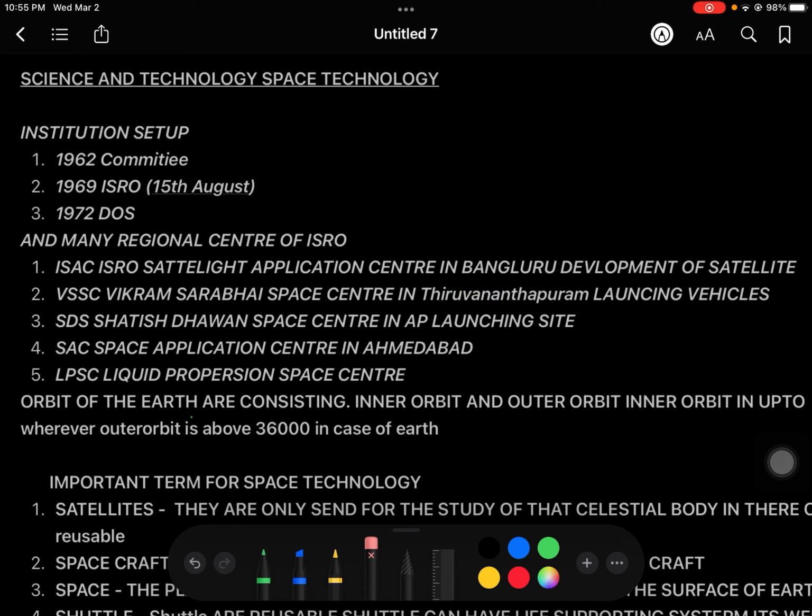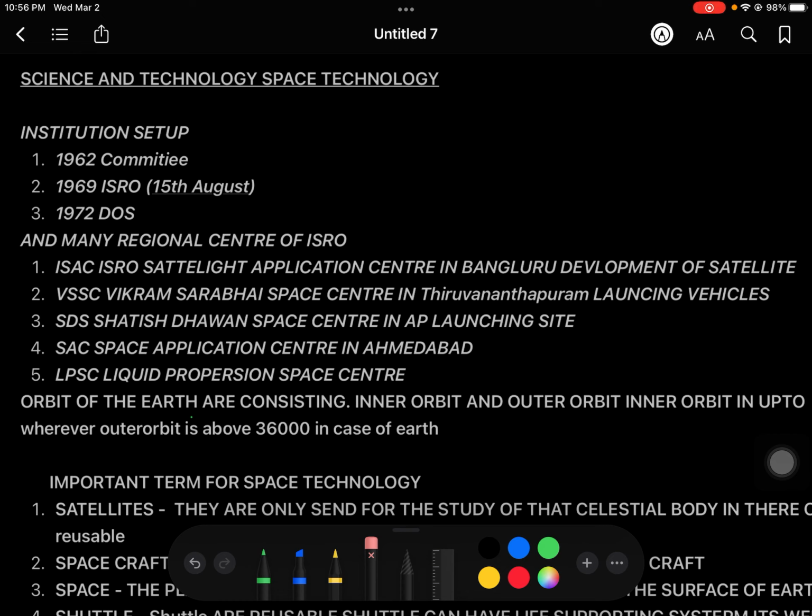Then next is VSSC. This is a very important space research center, because it has come many times in examinations. That is the Vikram Sarabhai Space Centre in Thiruvananthapuram. This is for the development of the launch vehicle and its use. So mainly it is for the launch vehicle only. Thiruvananthapuram is the capital of Kerala, as you know.